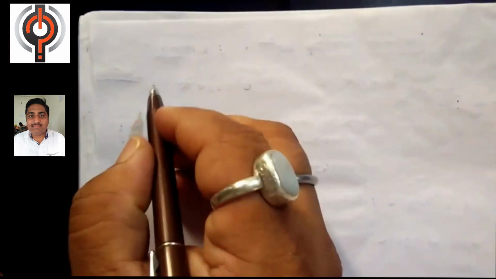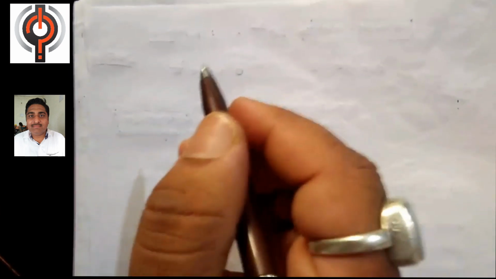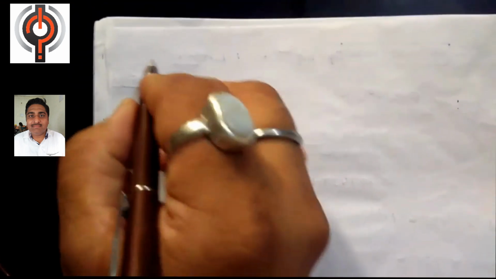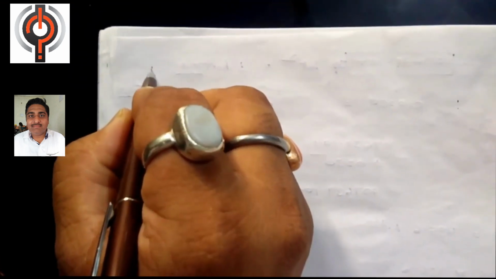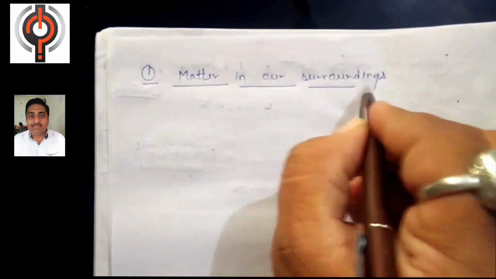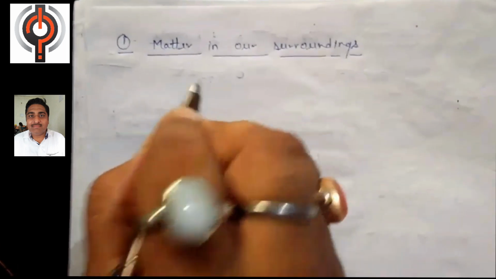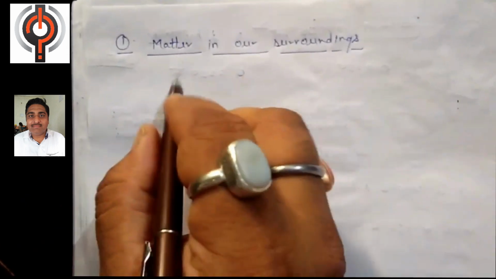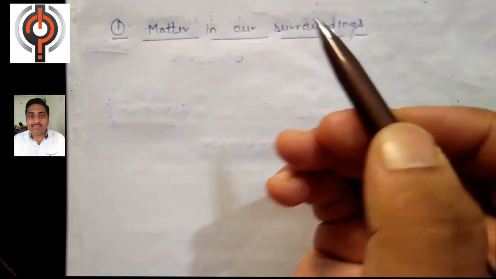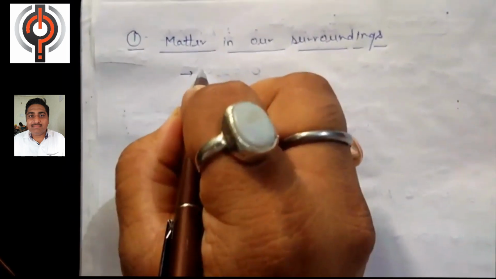In this video we will discuss all the syllabus and topics which we will study in each chapter. Okay, the first chapter in chemistry is matter in our surroundings. We will discuss in detail the syllabus of matter in our surroundings. In this chapter we will talk about what is matter, and then after we will talk about the physical state of matter.